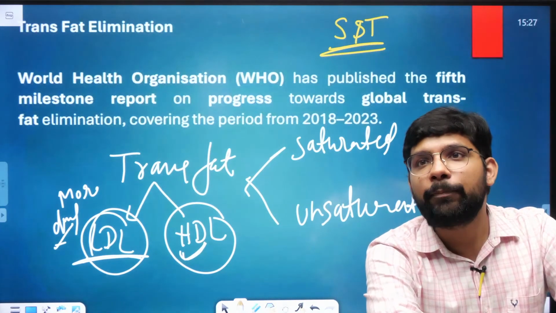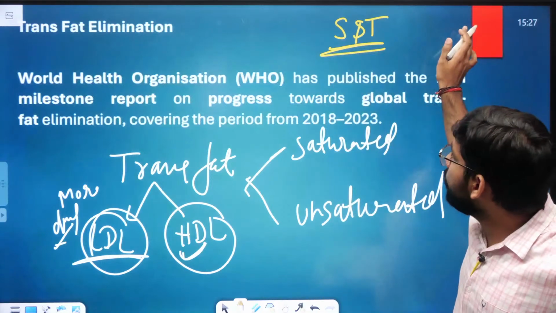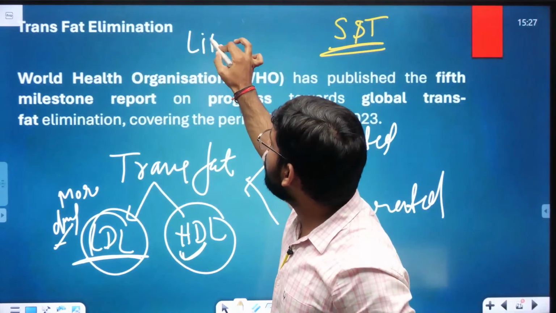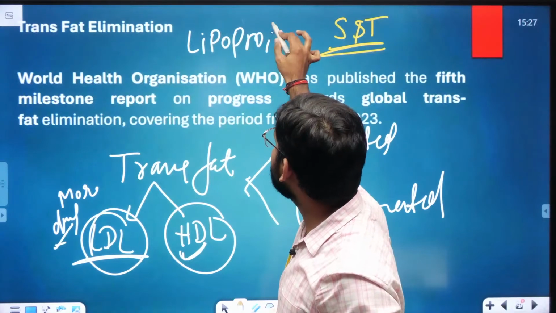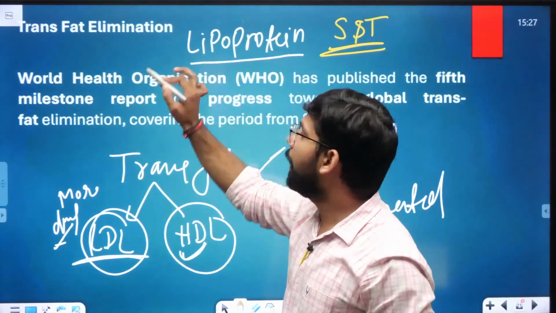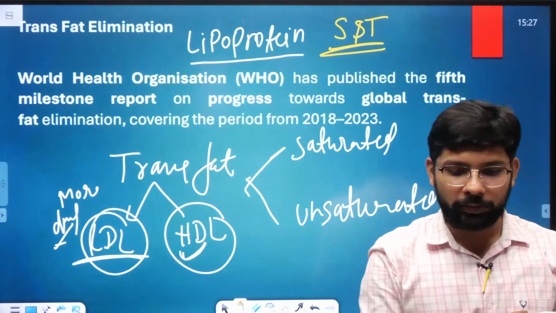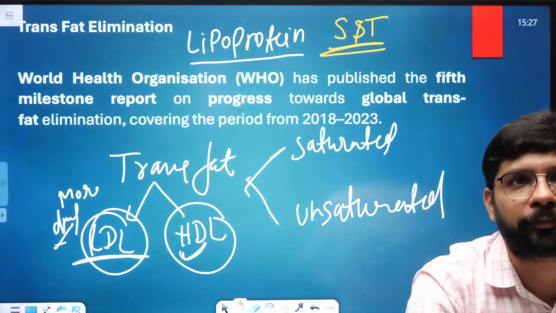High density lipoprotein, LIPOPROTEIN, high density lipoprotein and the low density lipoprotein.